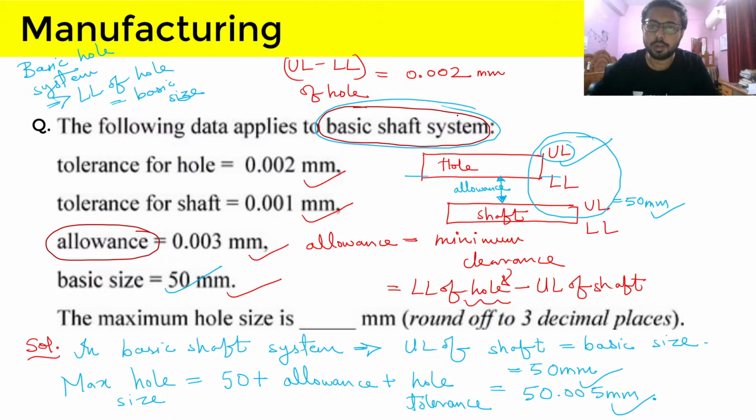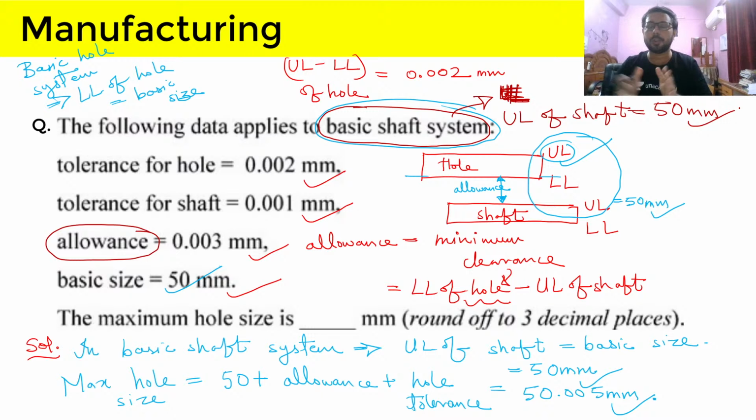So if you don't know what basic shaft system is, you will answer this question wrongly, because basic shaft system gives us the data that upper limit of shaft is equal to basic size, which was 50 mm.